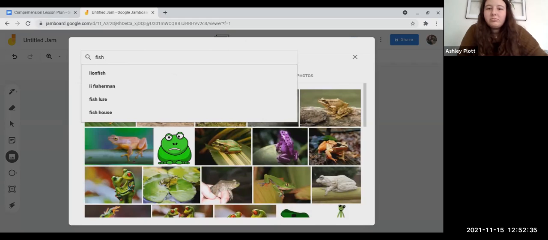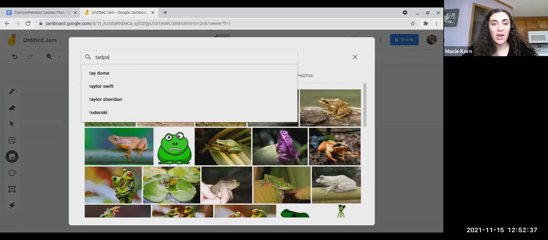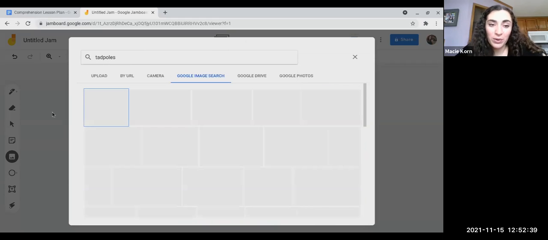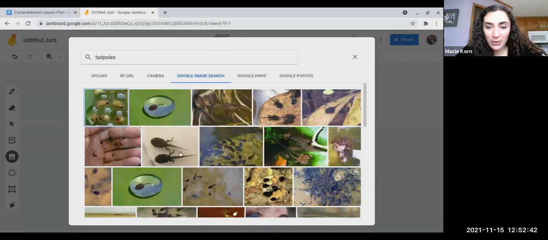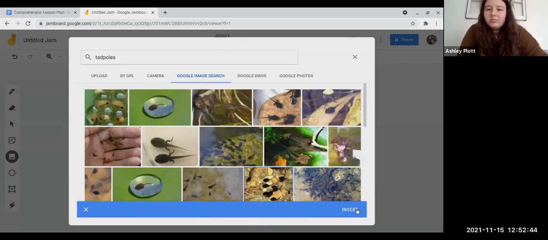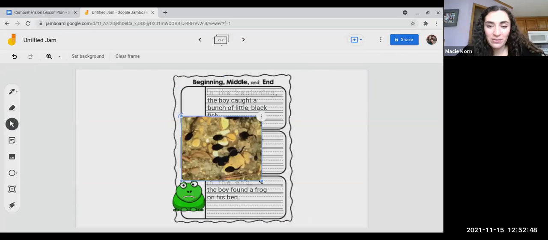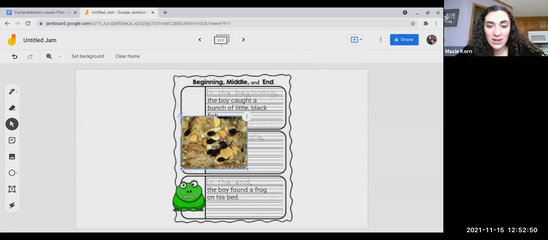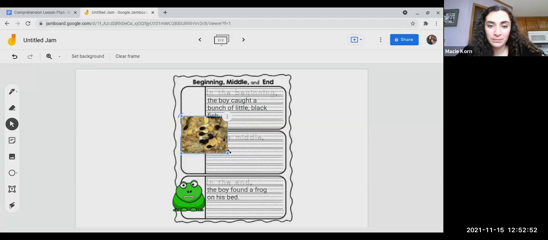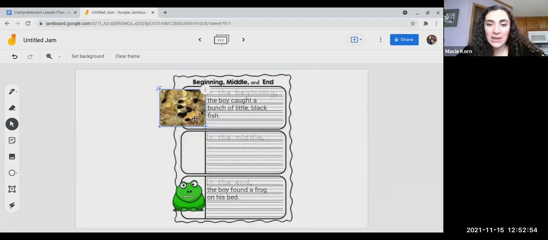A black fish. That's right, a black fish, or what they really were. The boy thought they were little black fish. It was actually a tadpole, right? Mm-hmm. So here's what tadpoles look like. They do look a lot like little tiny black fish, and they turn into frogs, and their tail goes away. All right, so that's going to go in my beginning section. All right, let's keep moving.